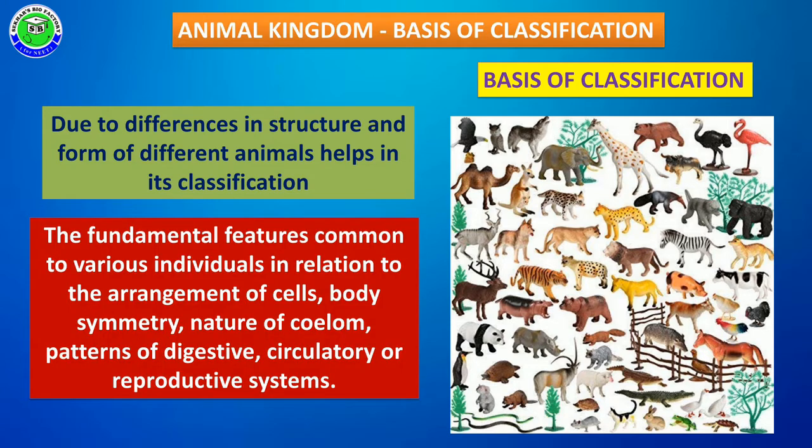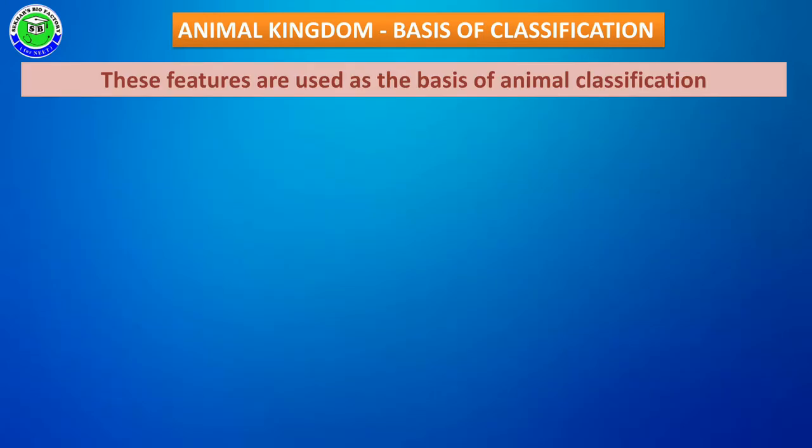All animals have some fundamental features, but along with these fundamental features, these individuals have different characteristic features in the arrangement of cells, body symmetry, nature of coelom, and pattern of digestive, circulation and reproductive system. These features help to separate the animals into different groups based on similarities and dissimilarities, and act as a main basis for animal classification.